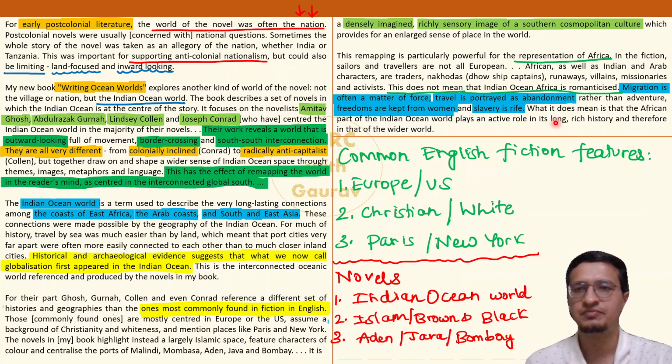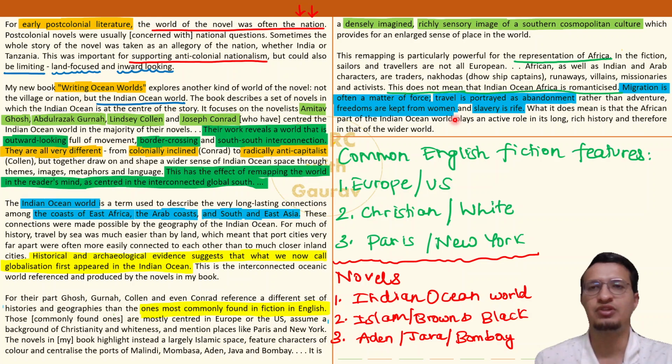It means that the African part of the Indian Ocean world plays an active role in its long, rich history, and therefore that of the wider world. So all in all, the author has concluded the entire RC passage on a positive note once again.